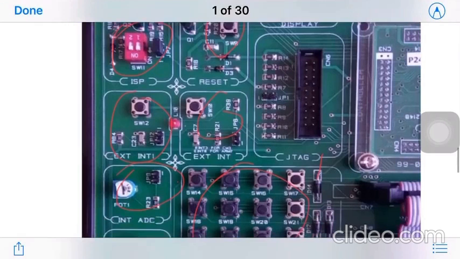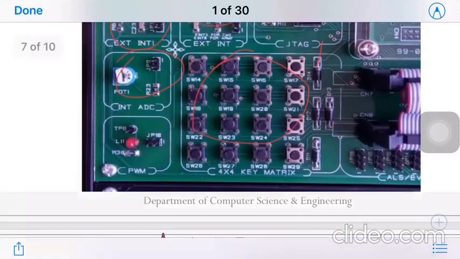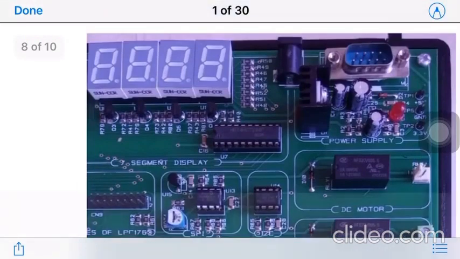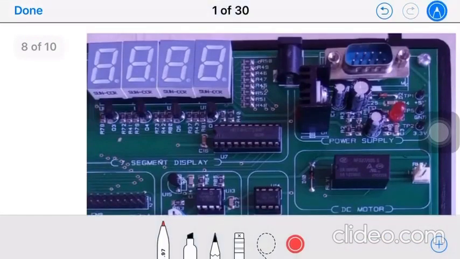Okay, so this is about basically the left side. On the right hand side of the kit, we can see what all we have. All the experiments we have studied till now are on the right hand side. First, here it is a power supply. There are two options for the power supply. This black one is like a charger, like a pin we can connect and give a power supply, and again a D sub connector is there. With that we can give the power supply to the kit, and a 5 volt power supply is needed.